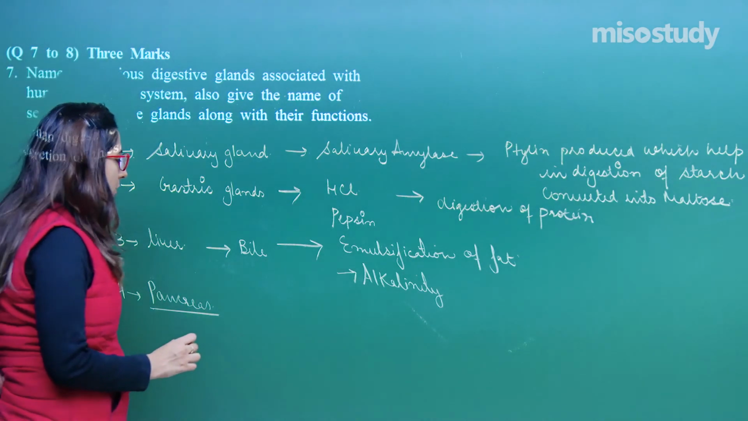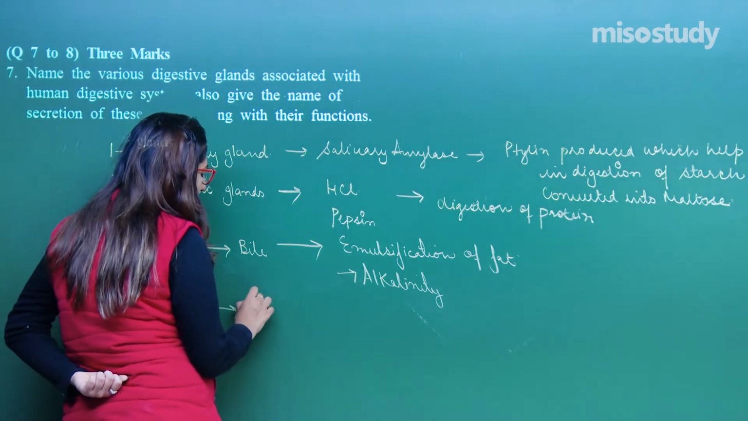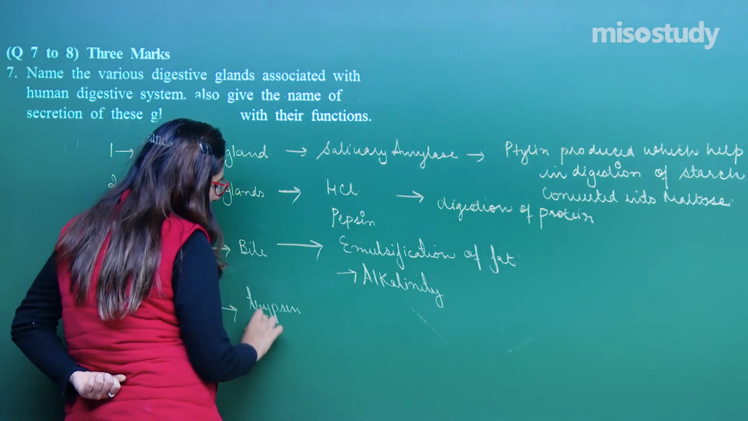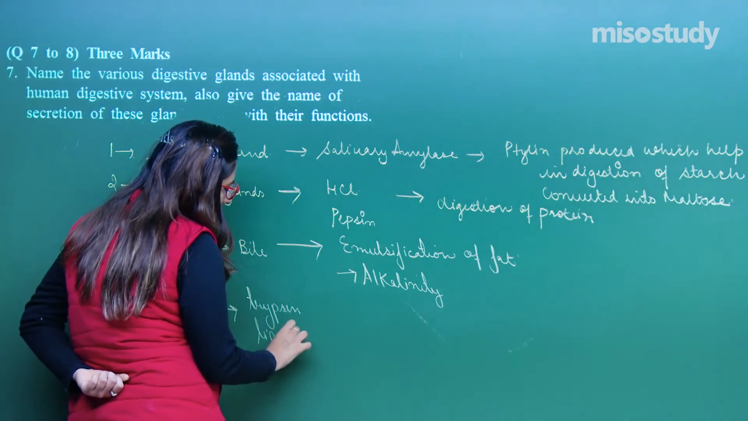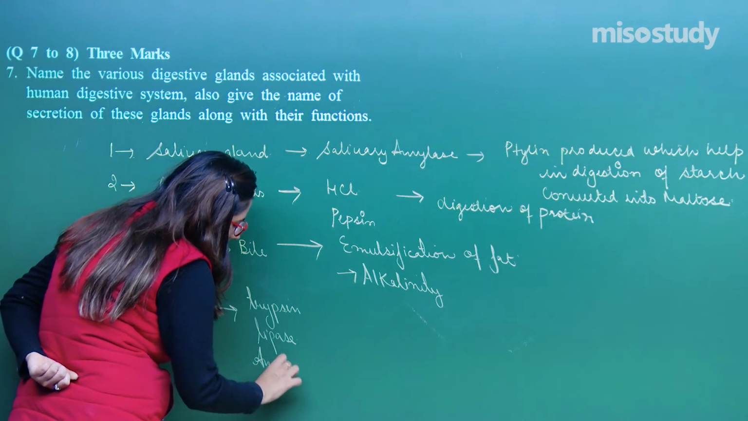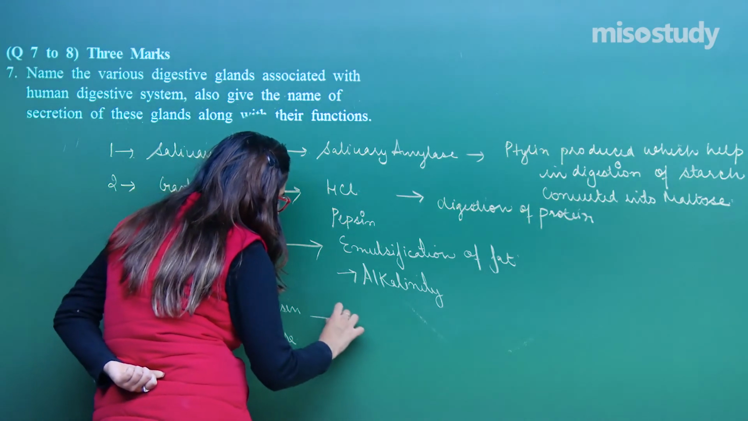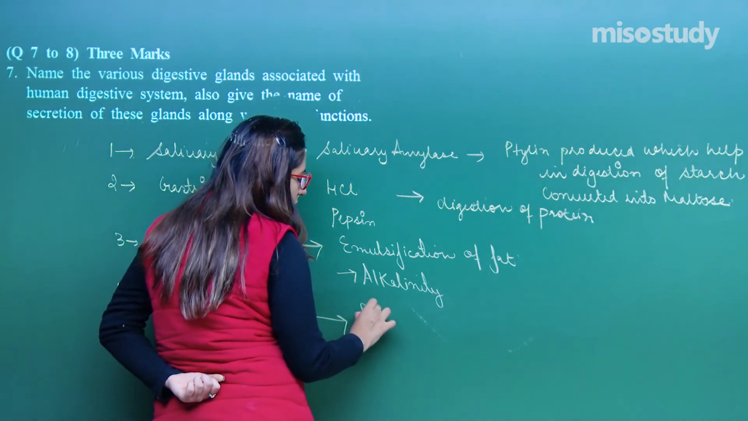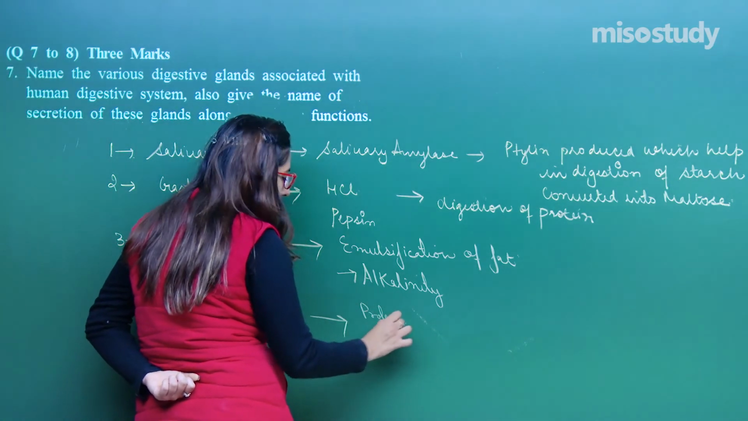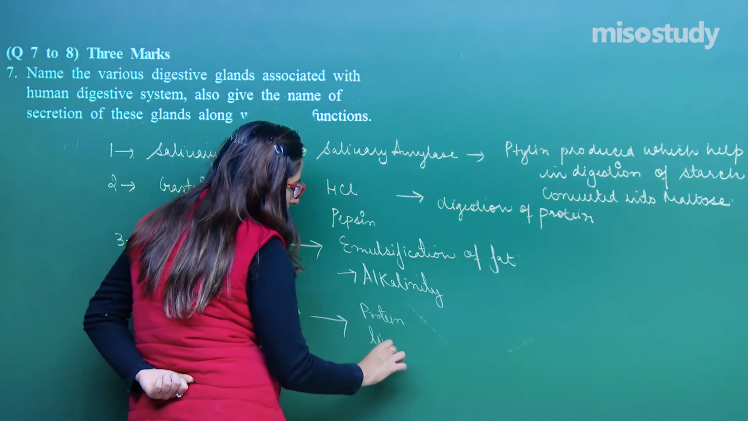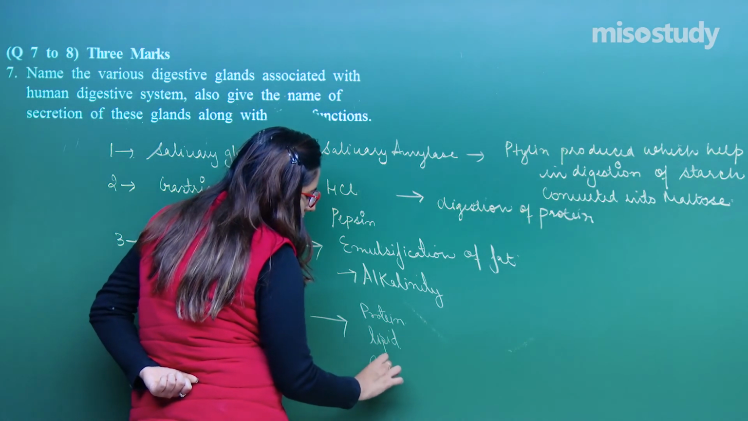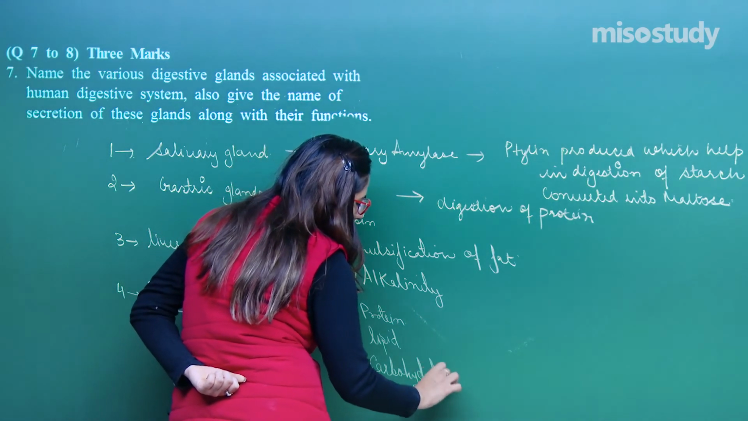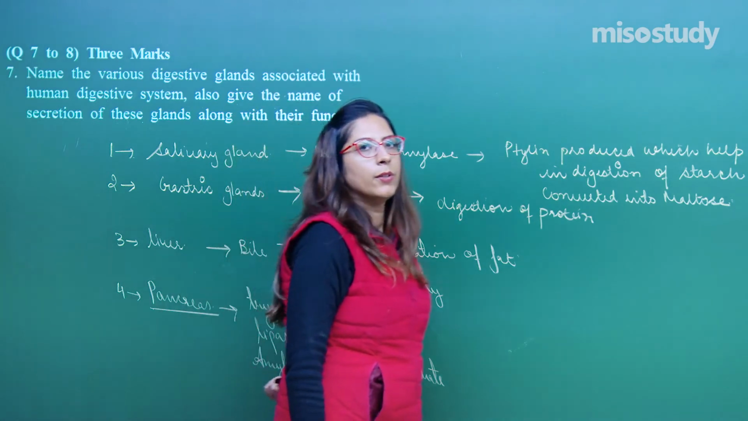Pancreas. What is the function? It produces three types of enzyme: trypsin, lipase, and amylase. What is the function of trypsin? It helps in digestion. So you have to write the whole line. Trypsin helps in digestion of protein. Lipase helps in digestion of lipid. Whereas amylase helps in digestion of complex carbohydrate, or you can write polysaccharides, right?